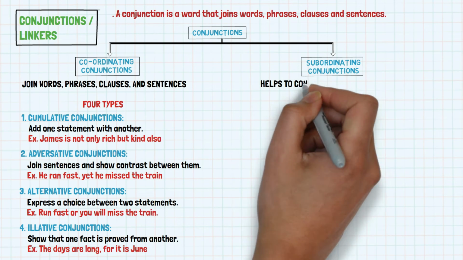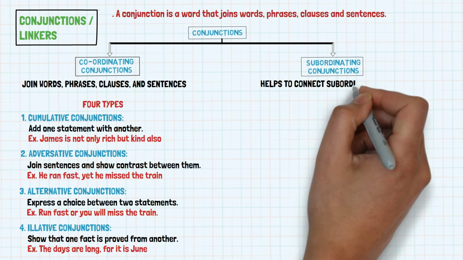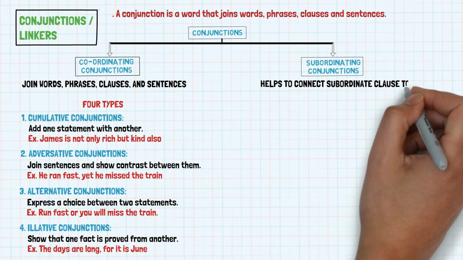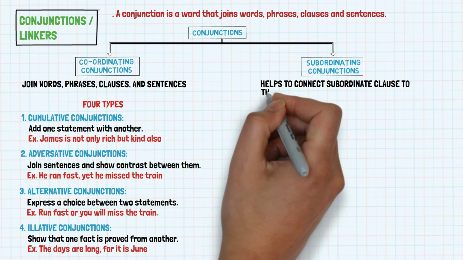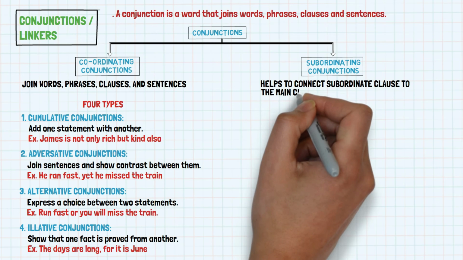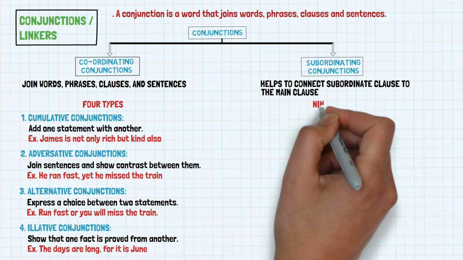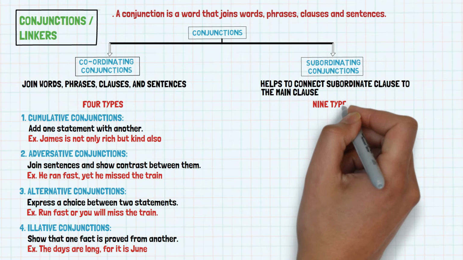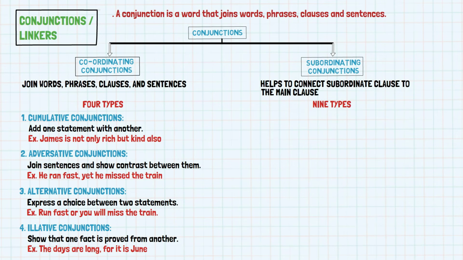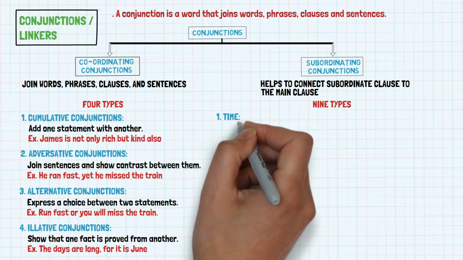Subordinating conjunctions help to connect subordinate clause to the main clause. There are 9 types of subordinating conjunctions. 1. Time.